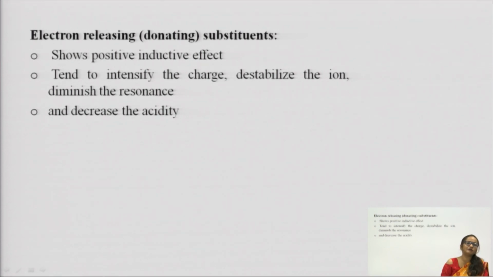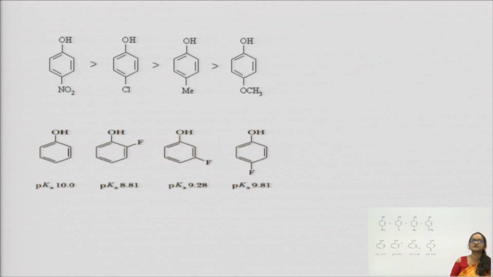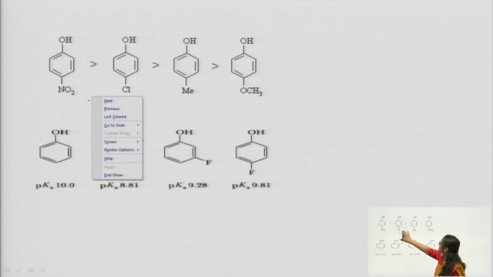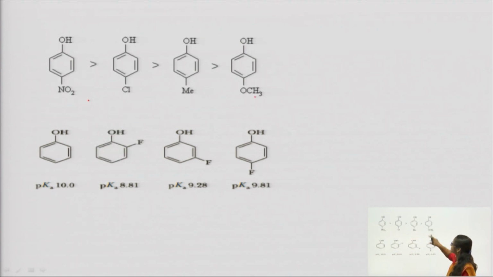In the acidity of phenols, we have discussed why phenol is acidic, why it is less acidic than carboxylic acid, why it is more acidic than alcohol, and what are the effects of electron withdrawing and electron releasing groups. You can see that this is electron withdrawing, it is more acidic than electron releasing, and this is again, right.